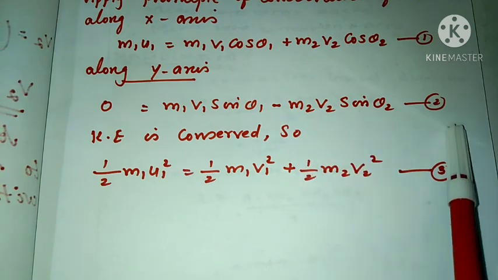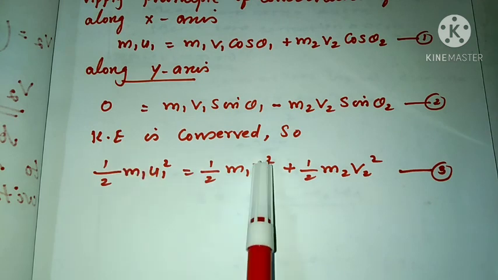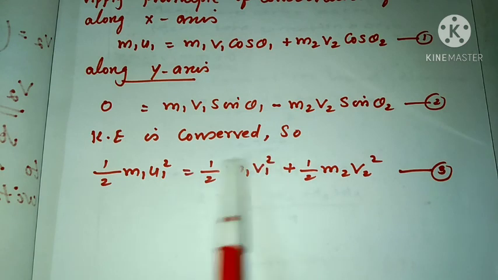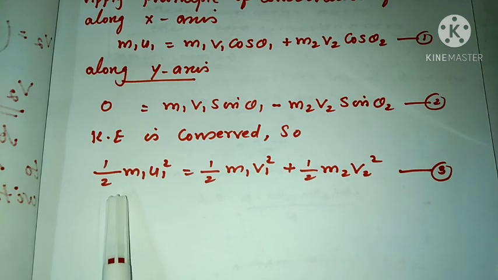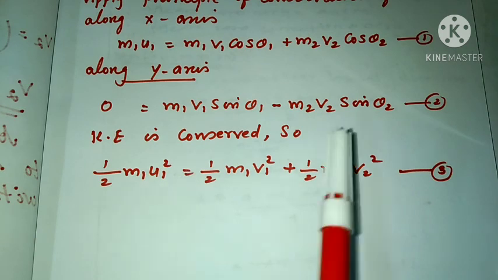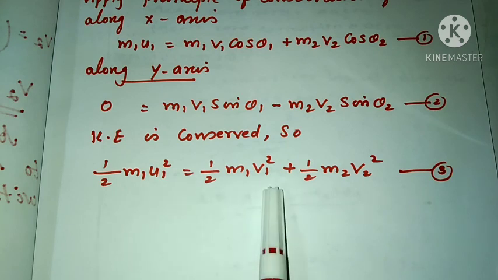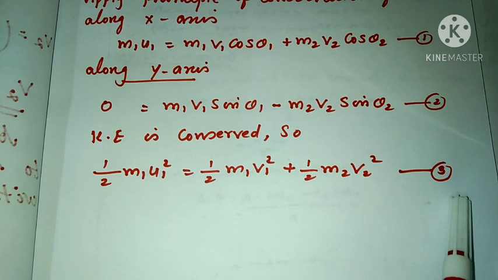Equation number 2. Okay, then we can say kinetic energy is conserved. For the conservation of energy, kinetic energy before collision equal to kinetic energy after collision. What is the kinetic energy before collision? That is half m1 u1 square. Then u2 equal to 0, so we can neglect the term half m2 u2 square. That is equal to half m1 v1 square plus half m2 v2 square. That is equation number 3.